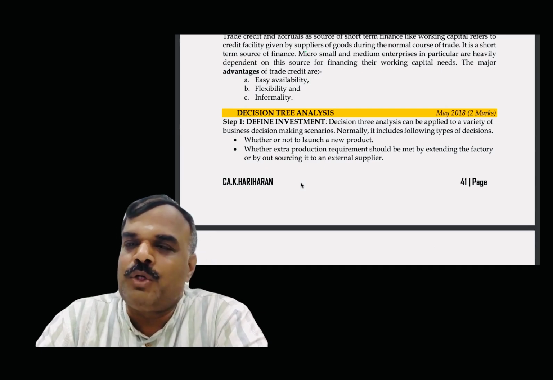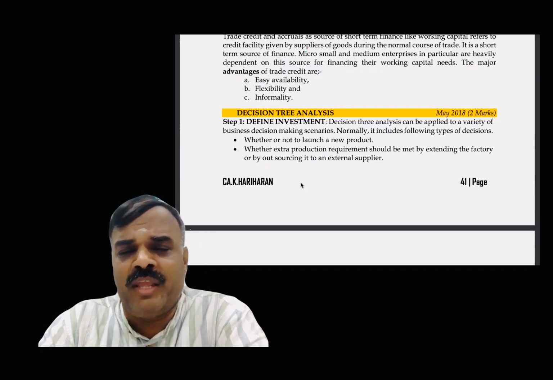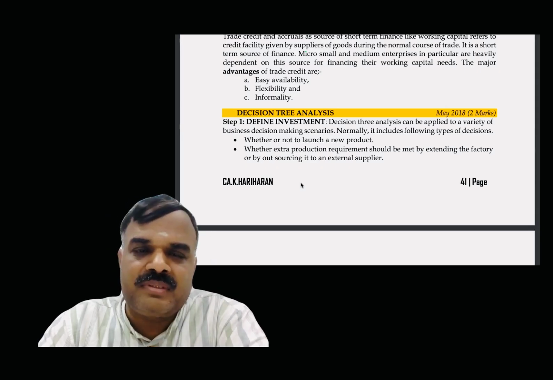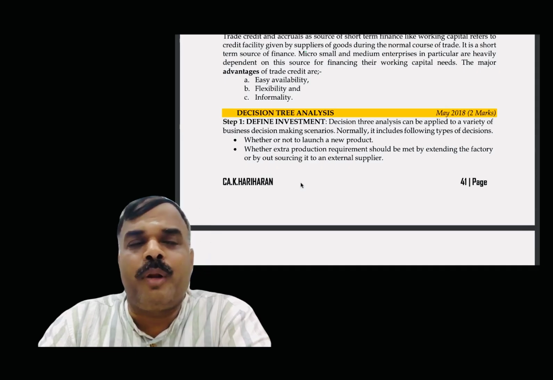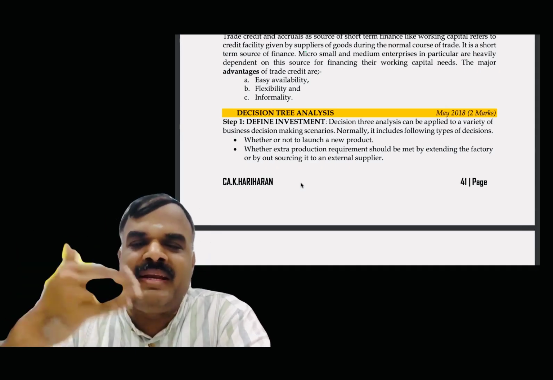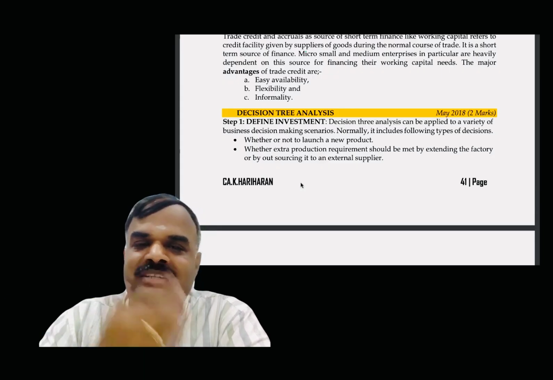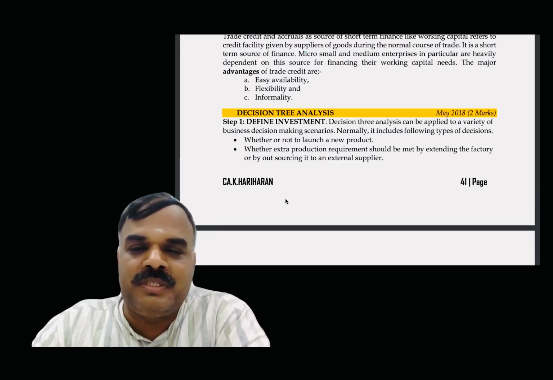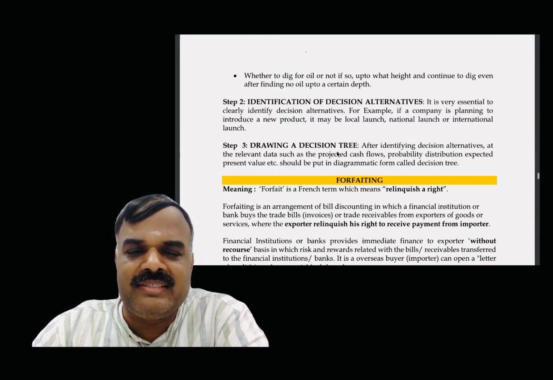So income is equal to sales minus cost, multiplied by the probability of repayment. Cost is equal to total cost multiplied by the probability of non-payment, which is the expense or cost. So income minus expenses gives the net benefit. If it is positive, we can grant the loan. Otherwise, you don't need to grant the loan. That concept is called what? Decision tree. I think we did one problem also in the regular class.